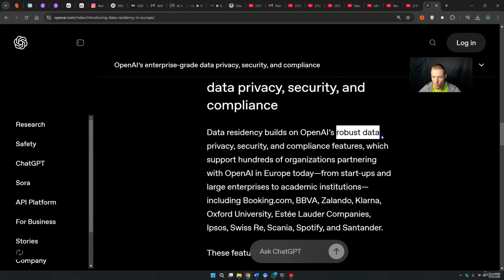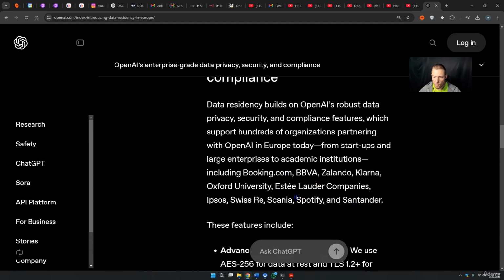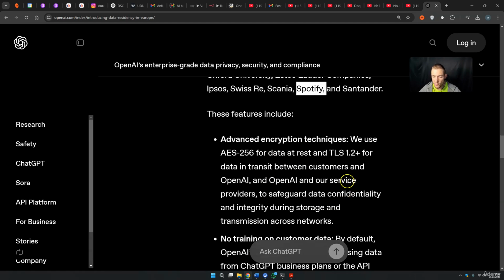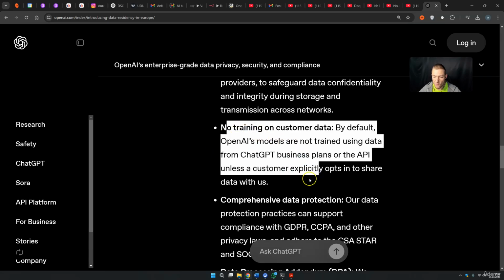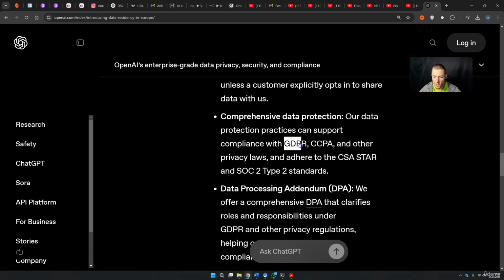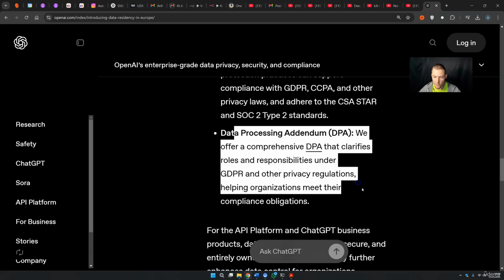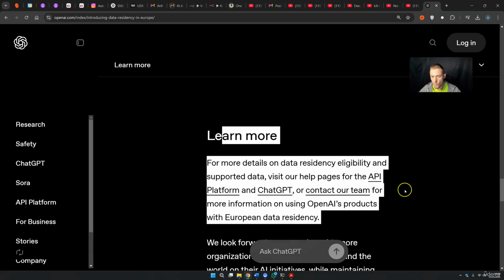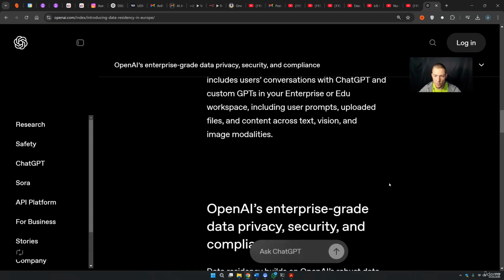It builds on top of a robust data privacy and security model, and supports hundreds of organizations, from small startups to large enterprise customers. For example, Booking.com, Zalando, Spotify and a lot more. And of course here you see that they are using AES-256 for data at rest. So basically you are covered, you are safe. They do not train on the input data, this is also important. They have good data protection that is legal, also with the GDPR, and the processing of the data is fine. If you press on learn more, you can learn more, but basically if you do the steps from this video, you should be fine.